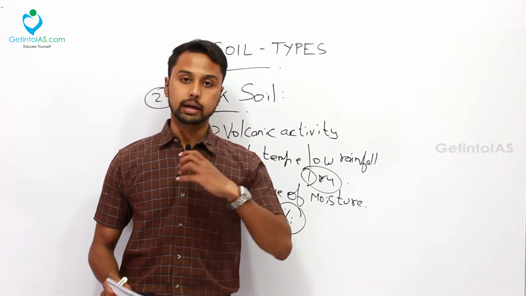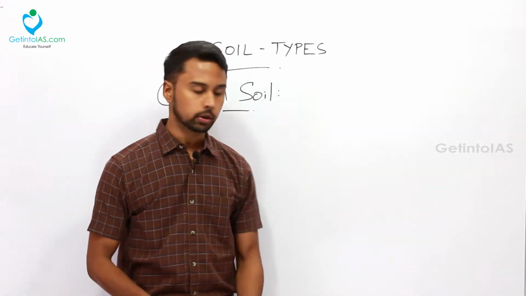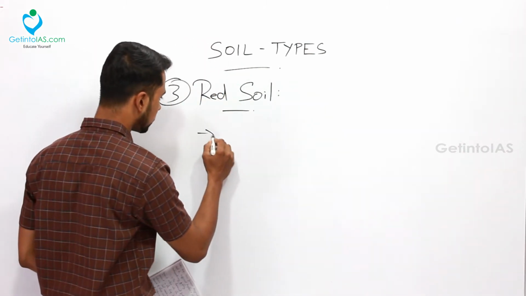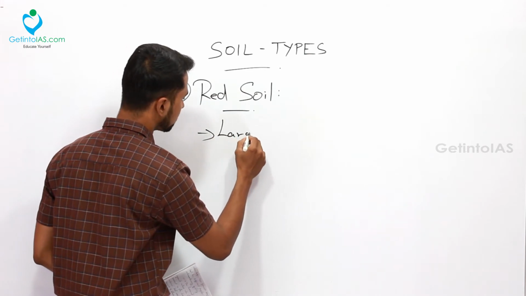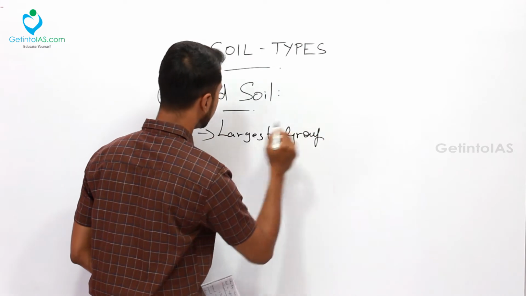Next we'll deal with the red soil. After studying the alluvial and black soil, we are moving to the red soil. The first important point about this red soil is that this is the largest group of soil found in India, which is the red soil.